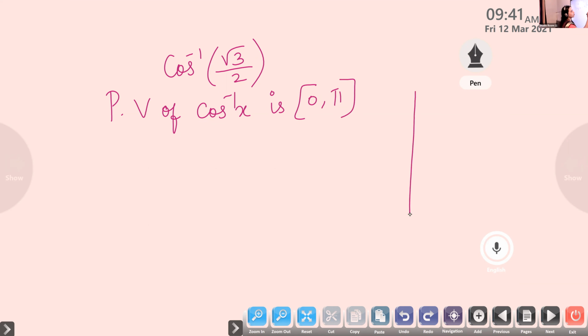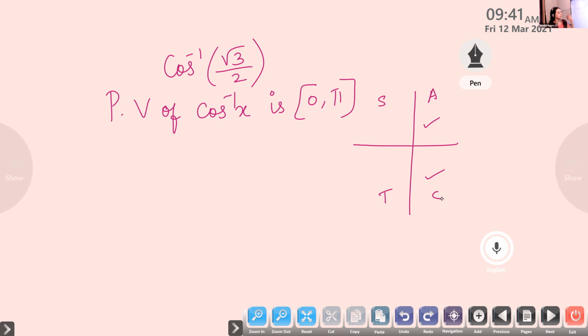Now, children, is the cos value positive or negative? Positive. So in which quadrant will you get it? First and fourth. What is the method we have learned? All silver tea cups.